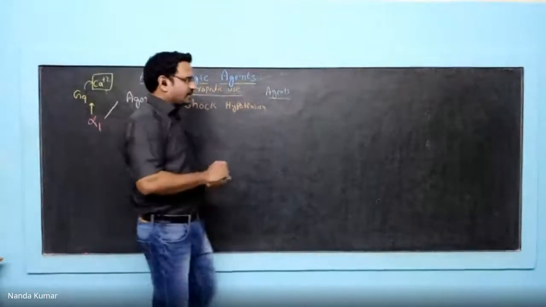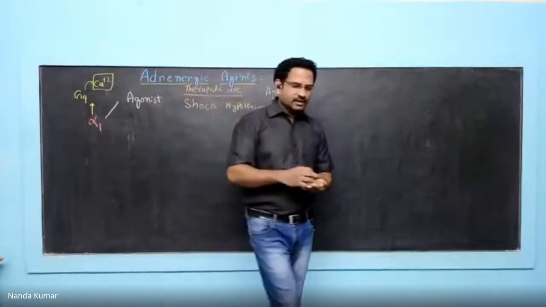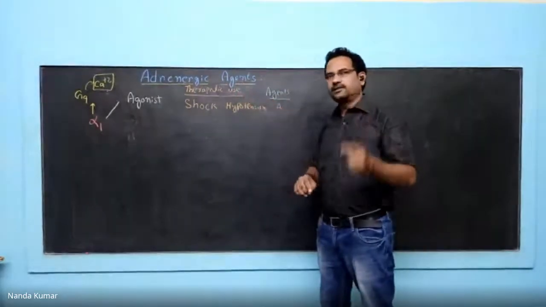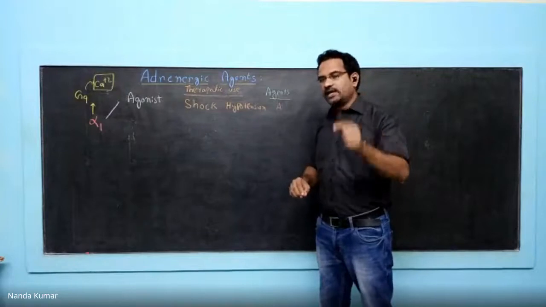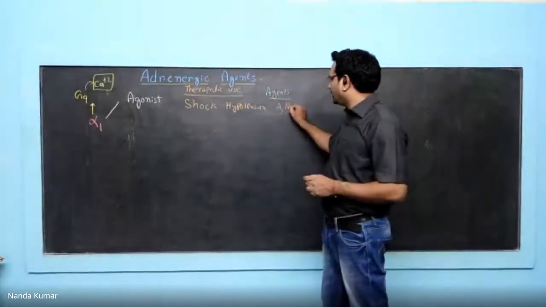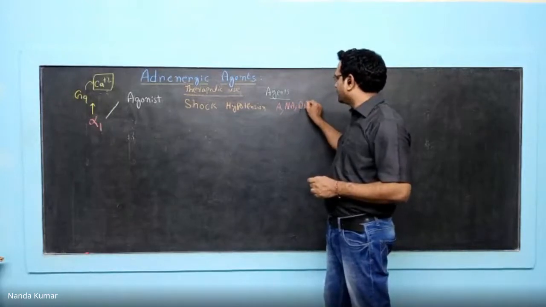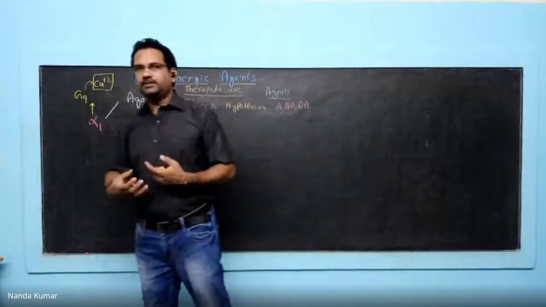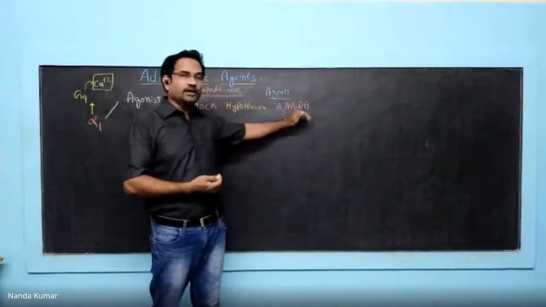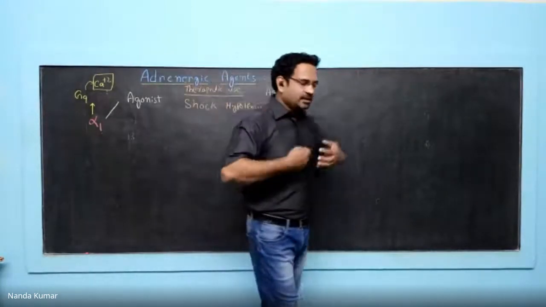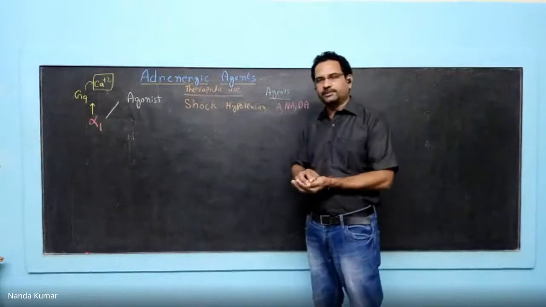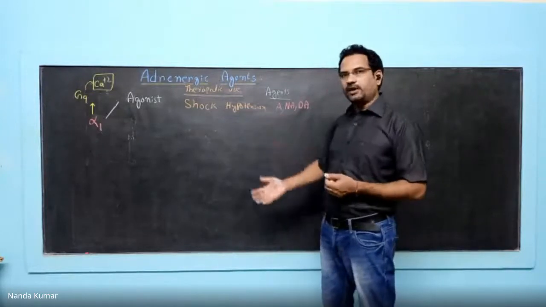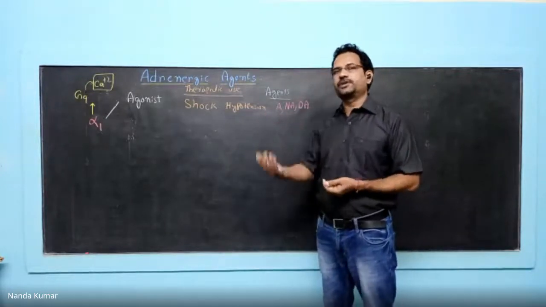So what are the agents we have? When it comes to agents, you have adrenaline. Adrenaline is a hormone which is released from the adrenal gland. Then the neurotransmitter noradrenaline, and then dopamine. All these agents are physiological agents. That means inside the body we release all these things: adrenaline, noradrenaline, and dopamine. In fact, when we meet with an accident, the body will immediately try to release all these neurotransmitters so that vasoconstriction occurs. But when bleeding is profuse, these cannot raise blood pressure. Hence, blood transfusion needs to be carried out.